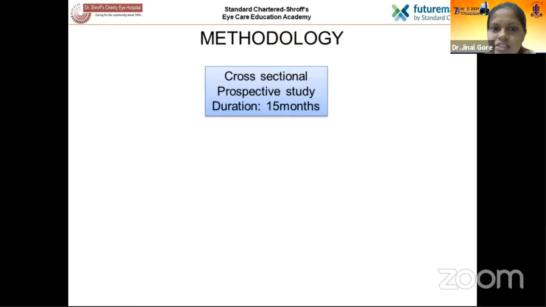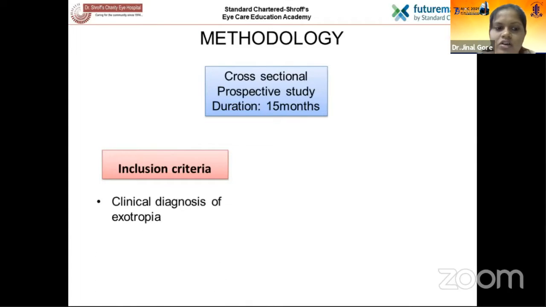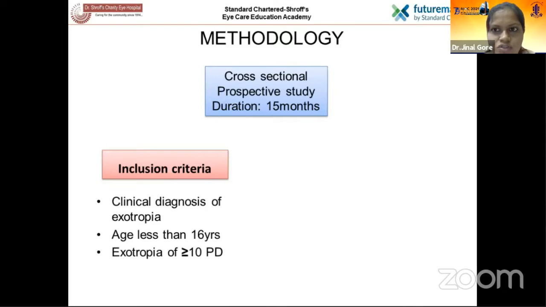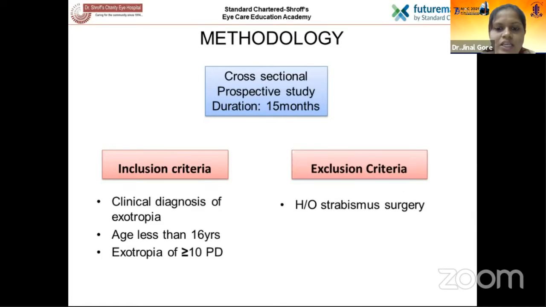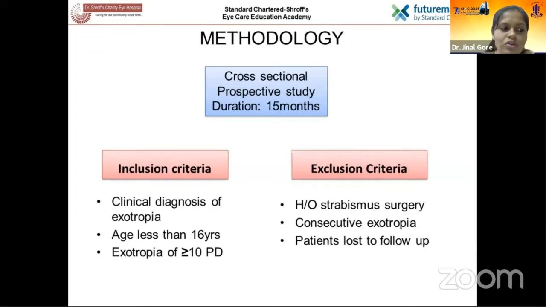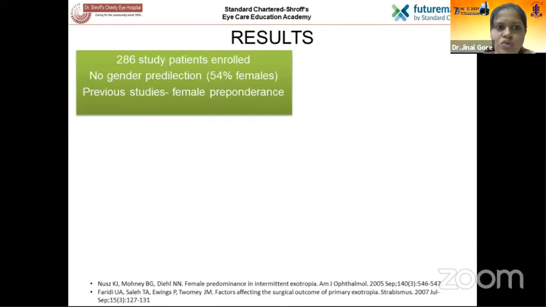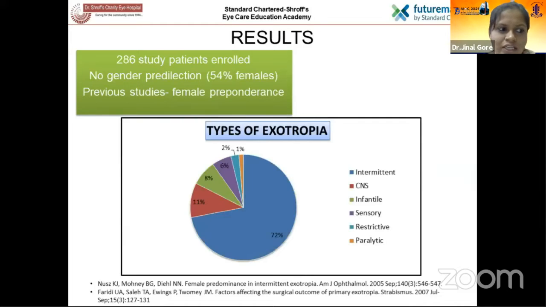It was a cross-sectional prospective study with a 15-month duration. Patients with a clinical diagnosis of exotropia, of age less than 16 years and exotropia of more than 10 prism diopters, were included. Patients with a history of strabismus surgery, consecutive exotropia, and patients who were lost to follow-up were excluded. Out of the 286 study patients enrolled, we found no gender predilection, but previous studies have shown a female preponderance.